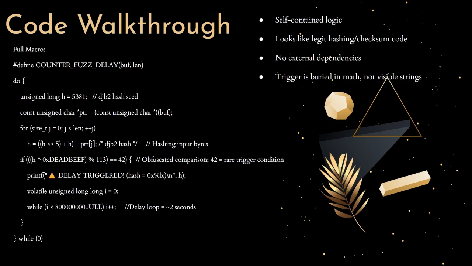So that's the logic that powers the whole counter-fuzzing setup. And now I'll show you how I generate inputs that actually cause this to fire.